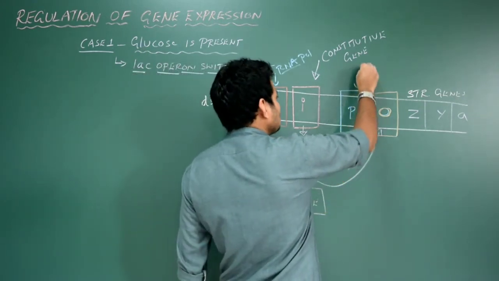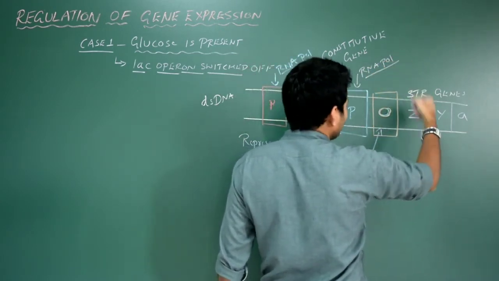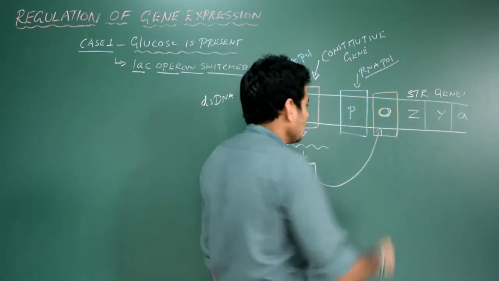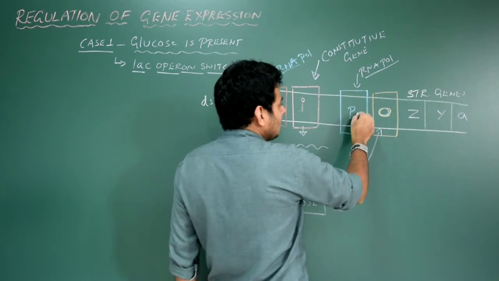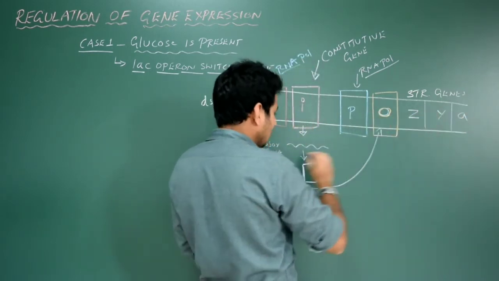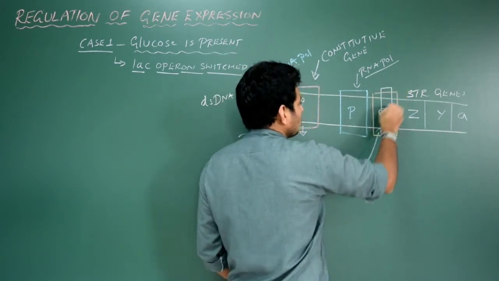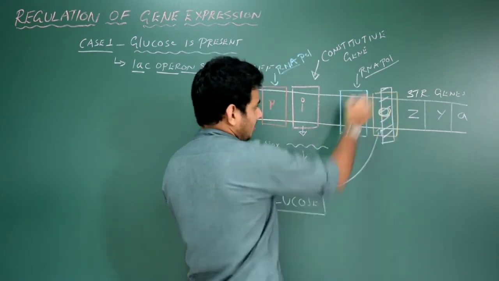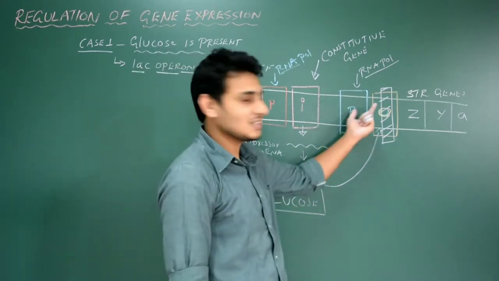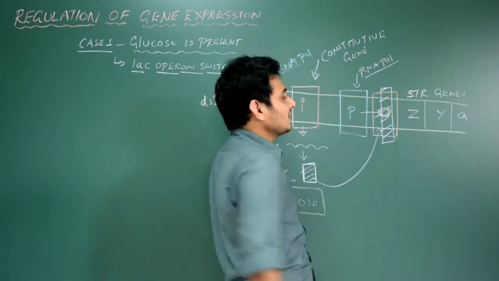So let us imagine there is another RNA polymerase which is going to transcribe ZYA to produce the mRNA for different enzymes, which will now bind to the promoter and then has to move to this side. But we have already noticed that the repressor protein is bound to the operator site, because it is its tendency. So let me mark it like this so it will be easy for you. It is blocking the path of RNA polymerase. It's like an obstacle, so RNA polymerase cannot enter the structural genes.